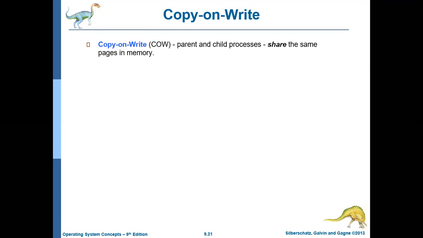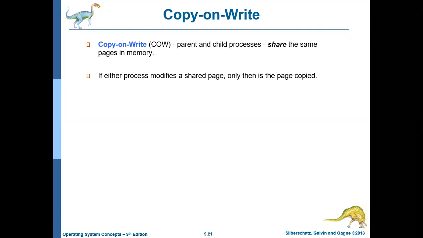It is not only with the parent and the child process. Any two or more processes which are accessing common memory content can share the pages as long as neither process performs a write operation. So if more than one process is referring to the same memory content, those pages can be shared by multiple processes as long as they don't perform a write operation. This is the overall concept.